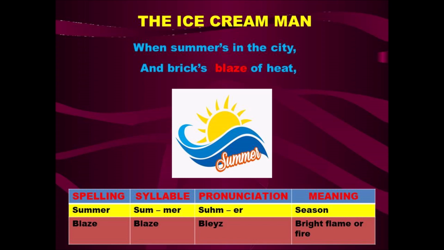Here the blaze means bright flame or fire that we get from the sun, because during summer season the weather is very hot, which we could not tolerate. So it is happening in the summer season. During the summer season only we would like to have ice creams, right? So we feel very thirsty, would like to have something cold. So during summer season, when the weather is very hot, the ice cream man comes around the streets.